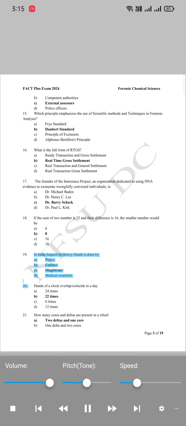19. In India, inquest in dowry death is done by A. Police. B. Coroner. C. Magistrate. D. Medical examiner. 20. Hands of a clock overlap or coincide in a day A. 24 times. B. 22 times. C. 6 times. D. 12 times. 21. How many cores and deltas are present in a whorl? A. 2 deltas and 1 core. B. 1 delta and 2 cores.